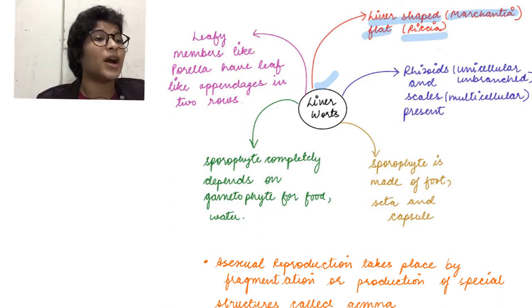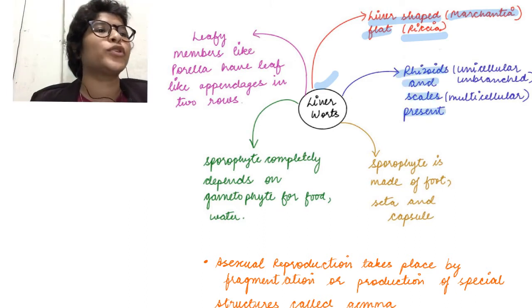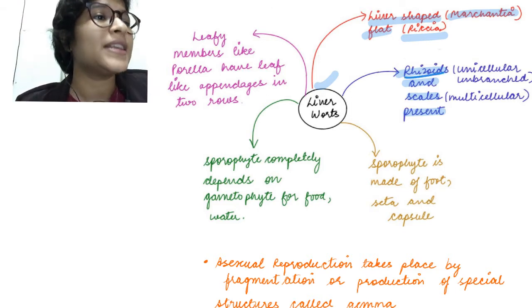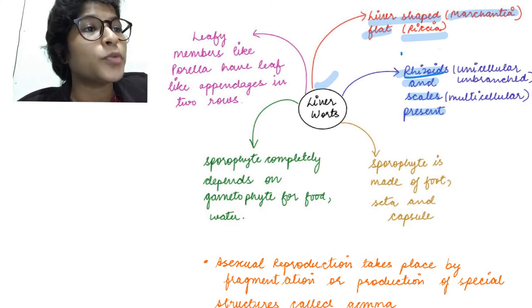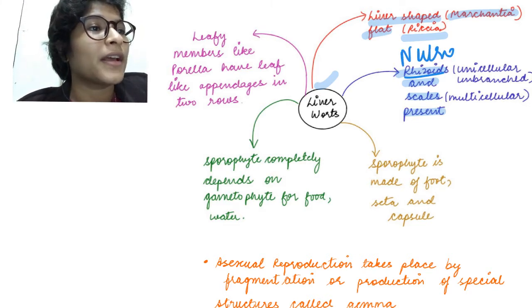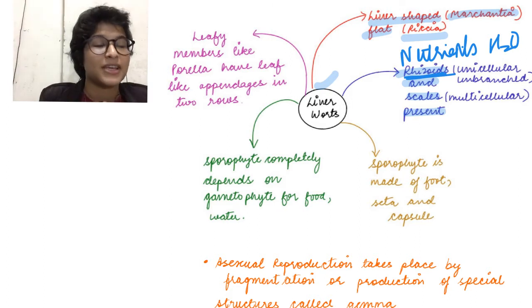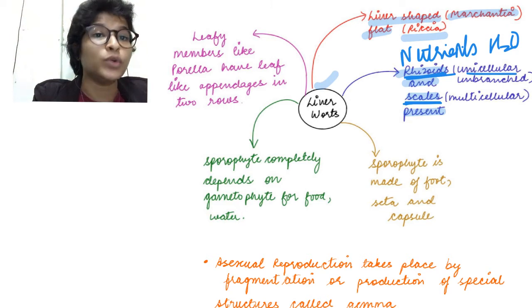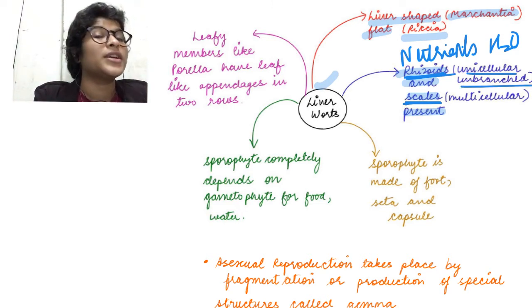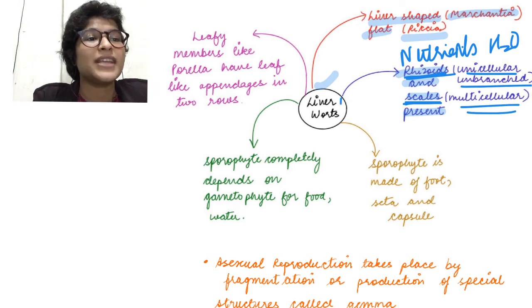Okay. So now we have rhizoids and scales present. So what are these rhizoids and scales? So these rhizoids are certain structures present in the bryophyte body which help in absorption of nutrients and water. Okay, nutrients and H2O absorption में rhizoids help. They basically anchor it to their substrate, and a similar function is performed by scales. So rhizoids कैसे? Rhizoids are unicellular and therefore unbranched, and scales on the other hand are multicellular. So we have these two features in liverworts.